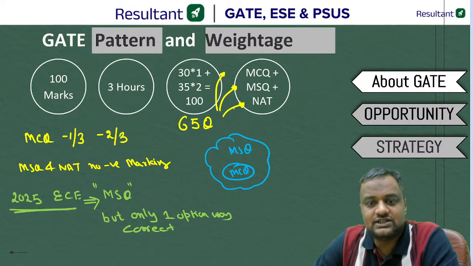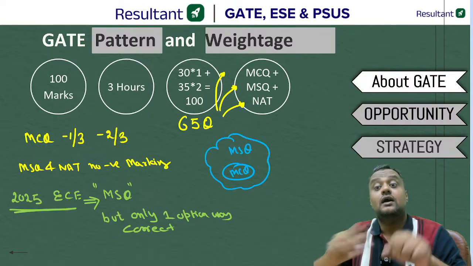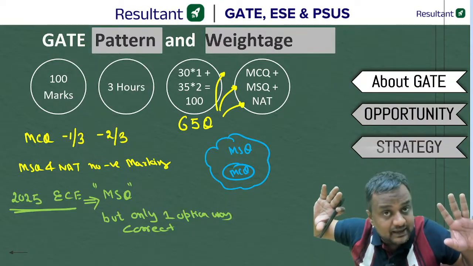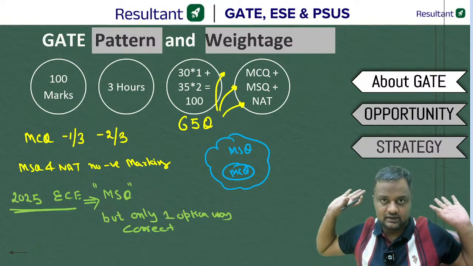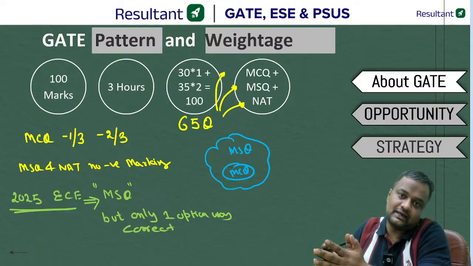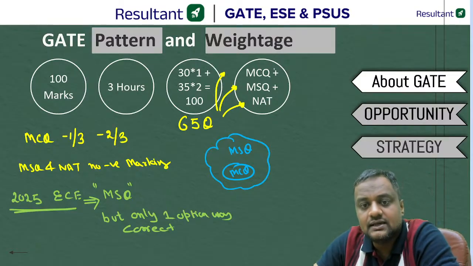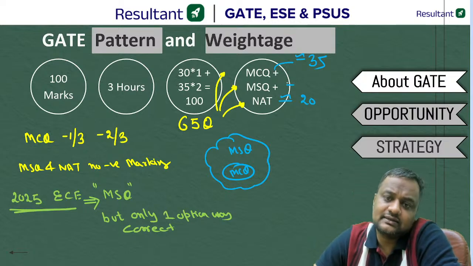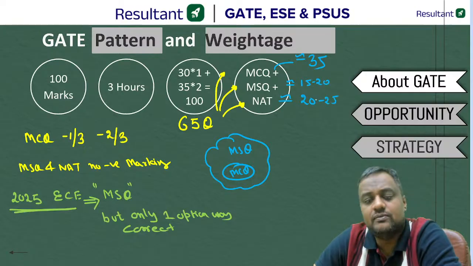Okay. Out of these 65 questions, sir, how many will be MCQ? How many will be MSQ? How many will be NAT? That has not been given by IIT. There is no fixed number of MCQ, MSQ and NAT. But usually, out of 65 questions, roughly 35 questions are MCQ, usually 20 questions are NAT, and the remaining 15 to 20 questions you can have from MSQ.